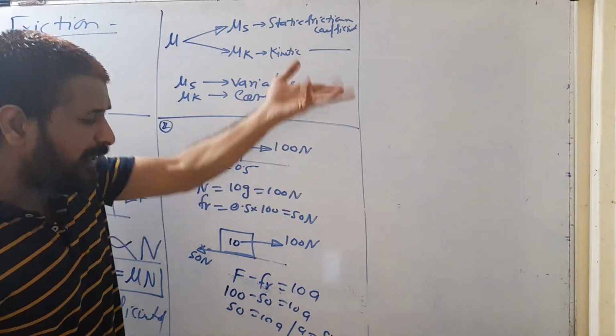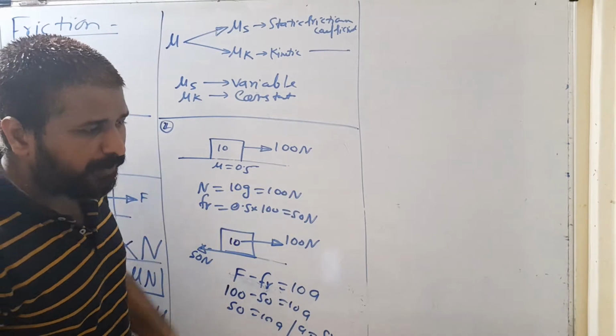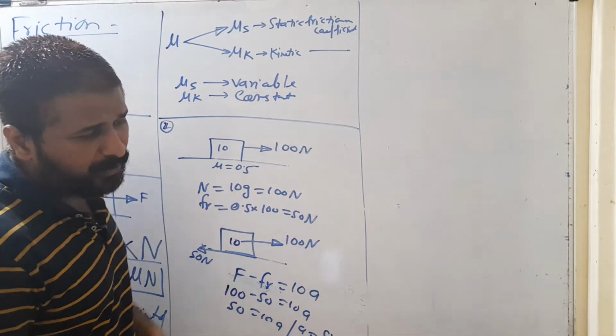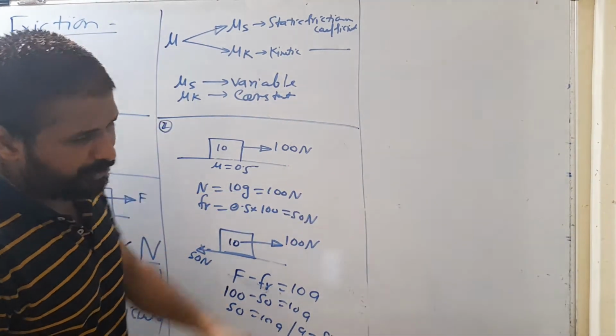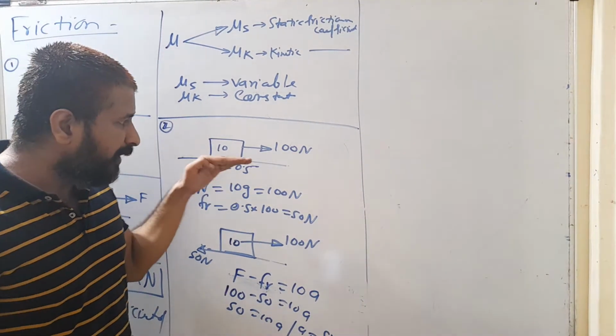It cannot go beyond that. So frictional force does not depend on your velocity, it does not depend on the applied force acting on that block when the block is already in motion. It is variable when the block is at rest.